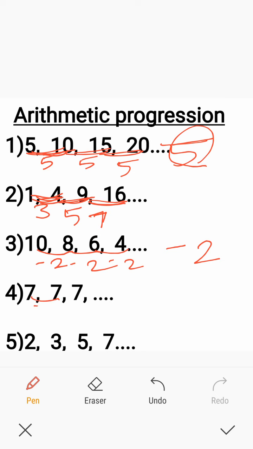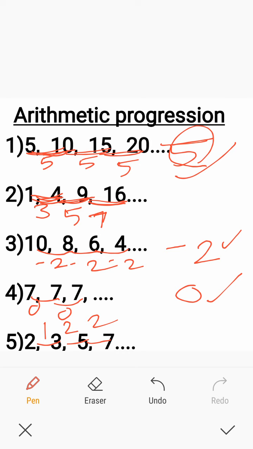Fourth example: 7 minus 7 is 0, 7 minus 7 is 0, etc. Here also the differences are the same. In the last example, 3 minus 2 is 1, 5 minus 3 is 2, 7 minus 5 is 2. Here the differences are not equal. The first difference is 1, then 2 comes, but the differences are not the same. In example 1, example 3 and example 4, what is special?